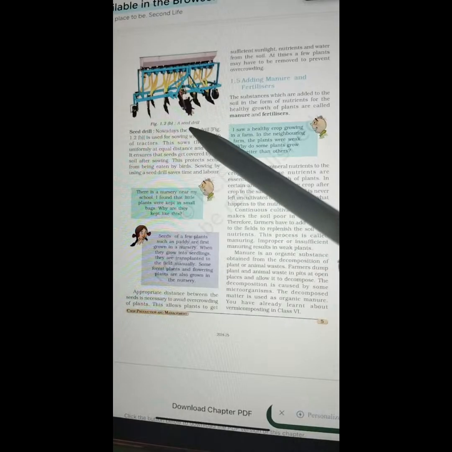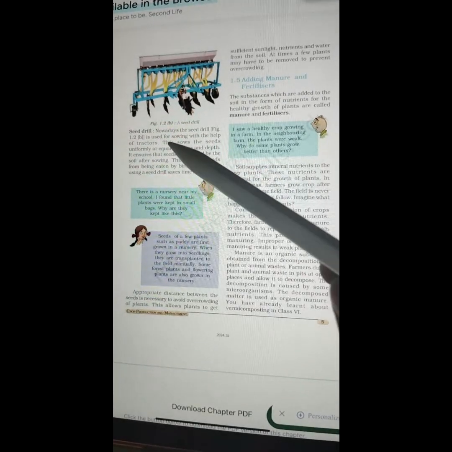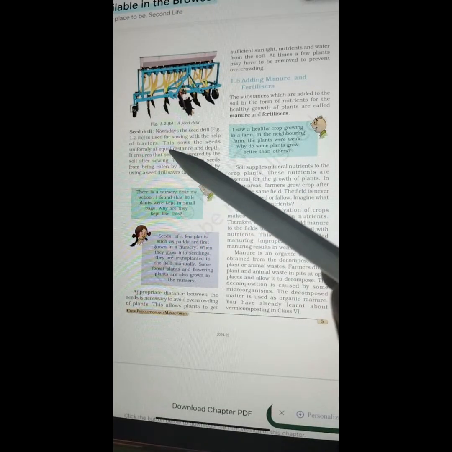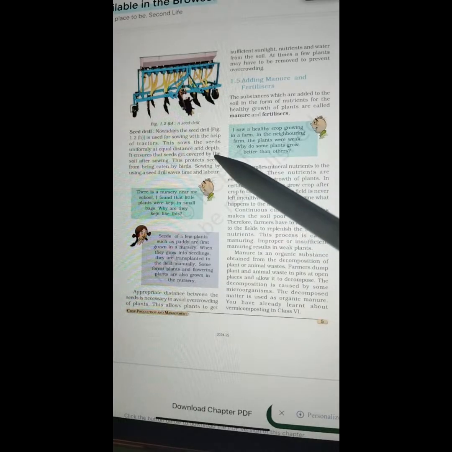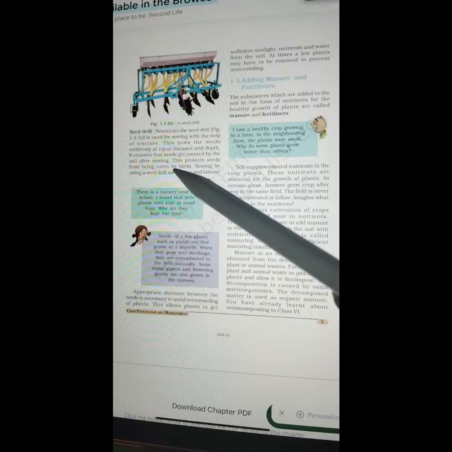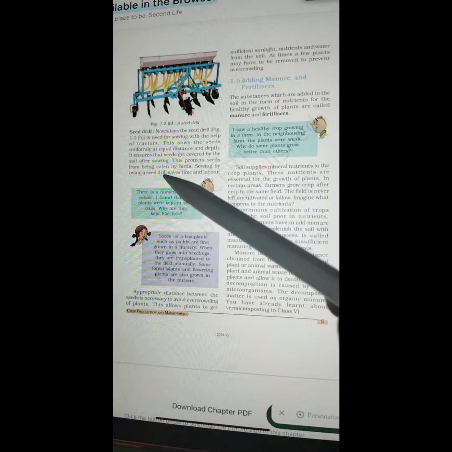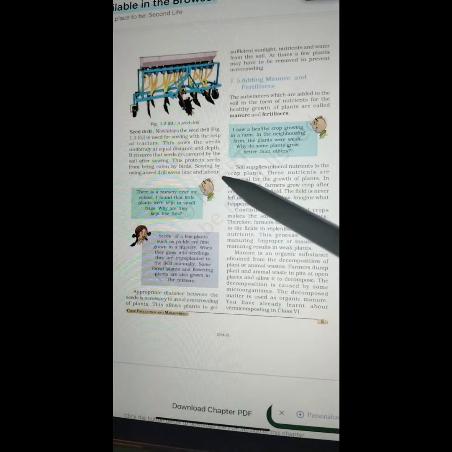Figure 1.2b, a seed drill. Nowadays the seed drill is used for sowing with the help of tractors. This sows the seeds uniformly at equal distance and depth. It ensures that seeds get covered by the soil after sowing. This protects seeds from being eaten by birds. Sowing by using a seed drill saves time and labor.